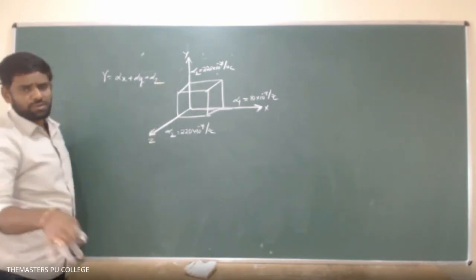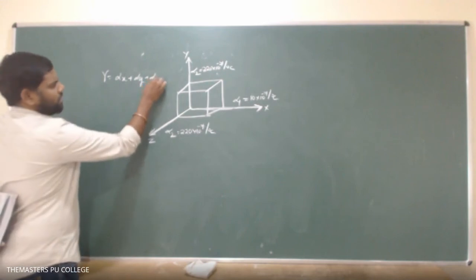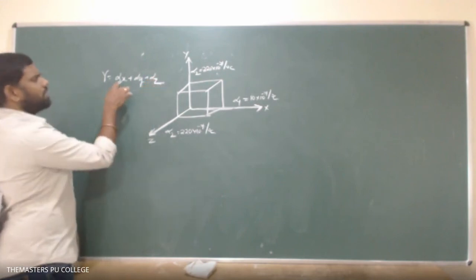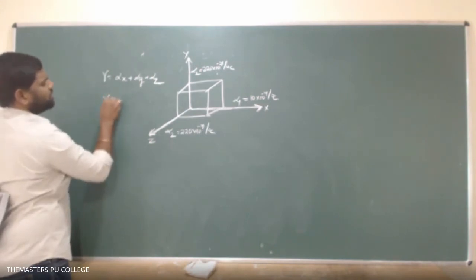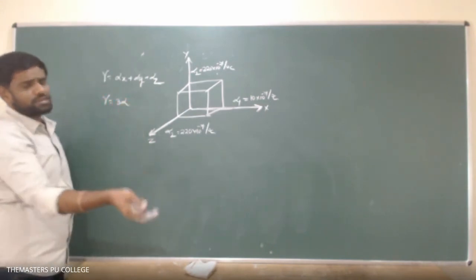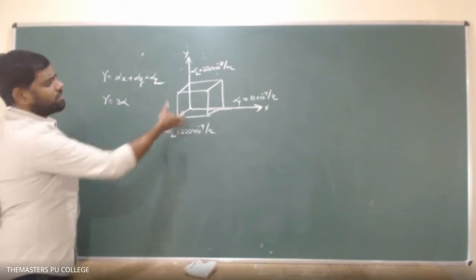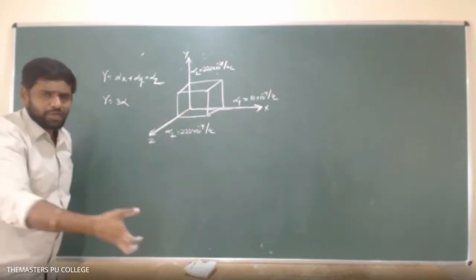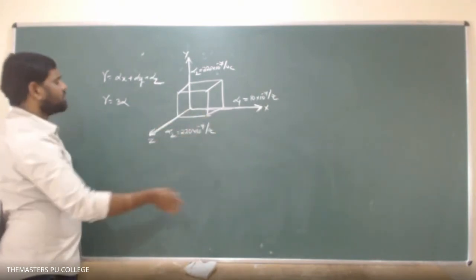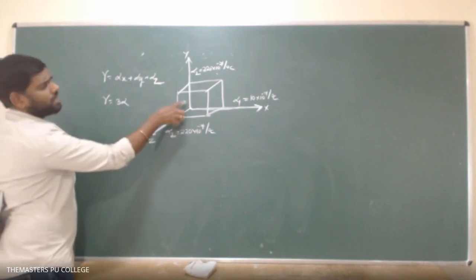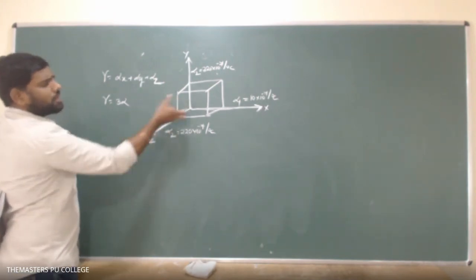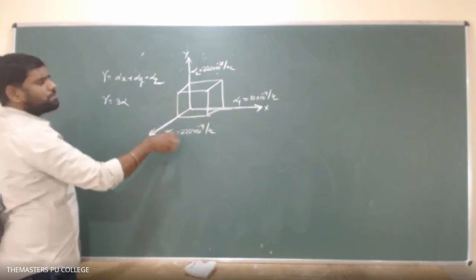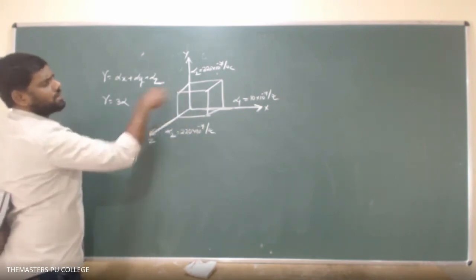I told you as a note. So therefore, if isotropic expansion means alpha x equal to alpha y equal to alpha z, I can write gamma is equal to 3 alpha in case of isotropic expansion. If the object is expanded uniformly in every direction, then I can write like this. But it is a complicated substance, which does not expand or compress uniformly in all directions.